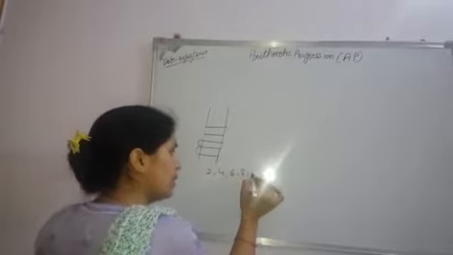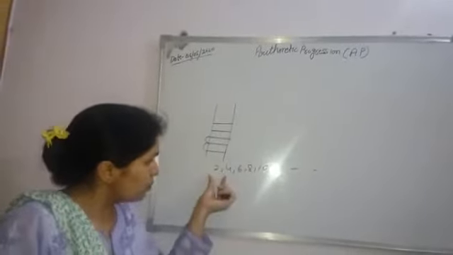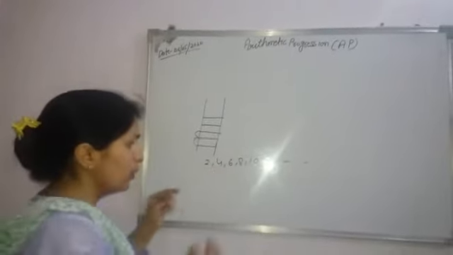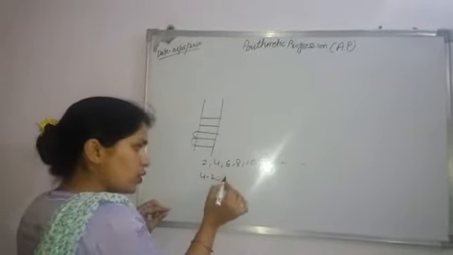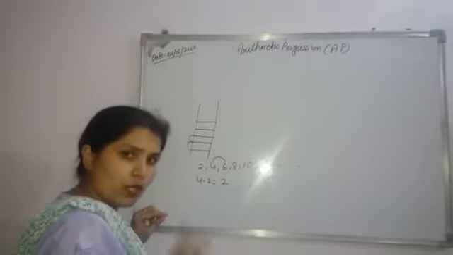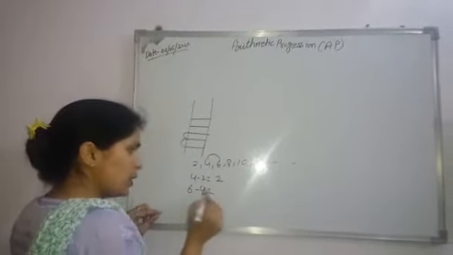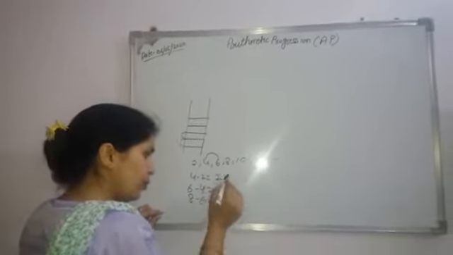6, 8, 10. We all know that these are the even numbers. The difference between each consecutive pair is again the same. You can find out 4 minus 2 is equal to 2, and here 4 and 6 are two consecutive terms, and again what is the difference? 6 minus 4 is equal to 2, 8 minus 6 is equal to 2.